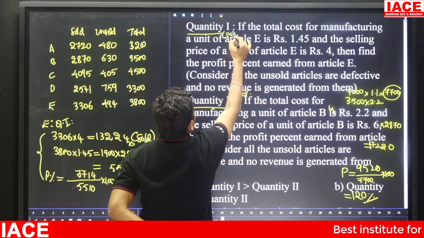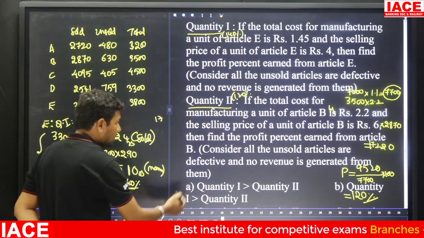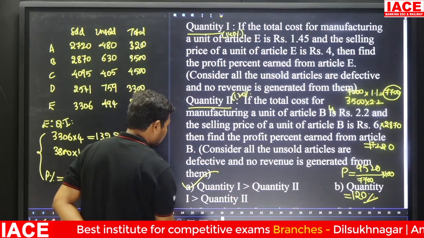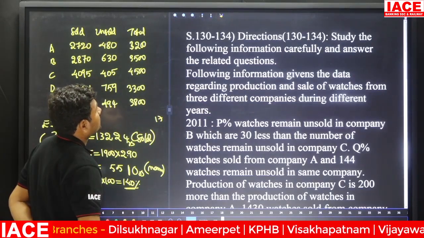Quantity 1 will get 140 percentage. 140% is bigger or 120% is bigger? 140% is bigger, then option A is correct. Quantity 1 is greater than quantity 2. Yes. Next,